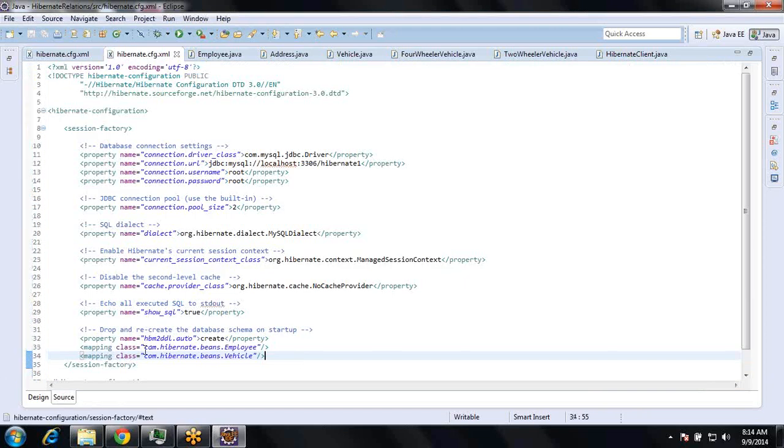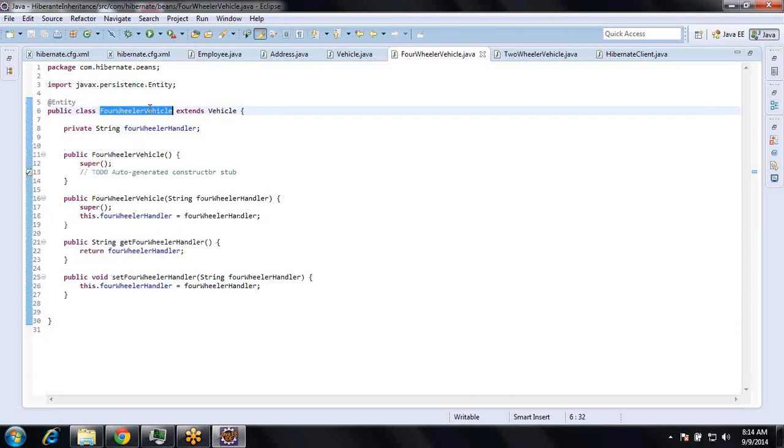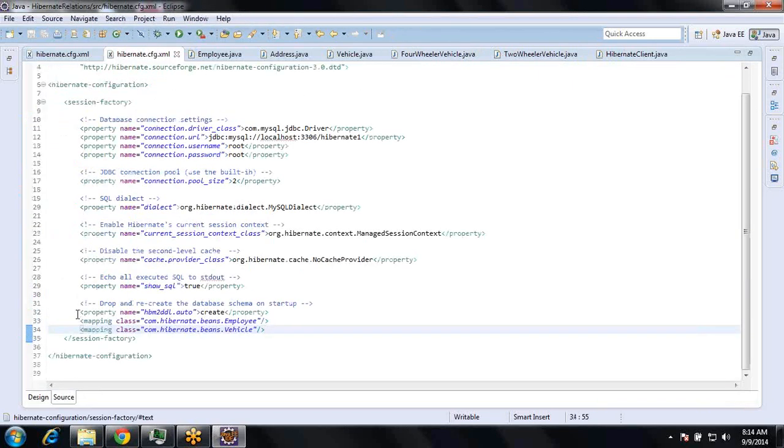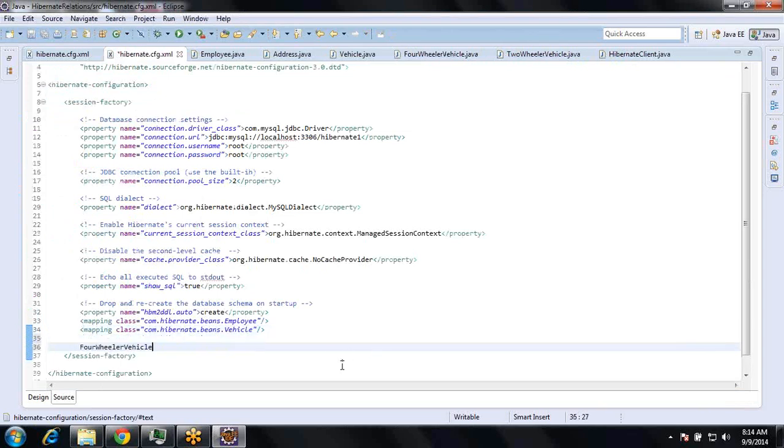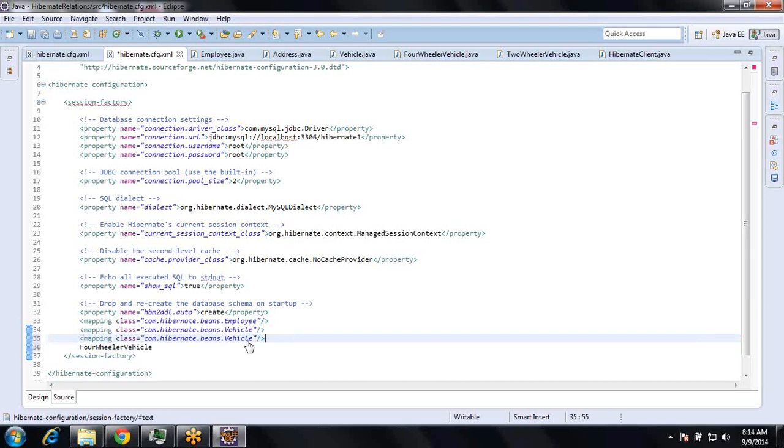Here we have to define this four-wheeler vehicle and two-wheeler vehicle. So in the cfg.xml file, I have to define these two classes.